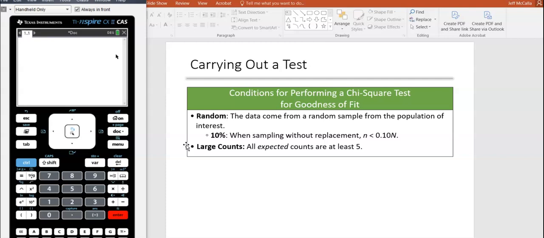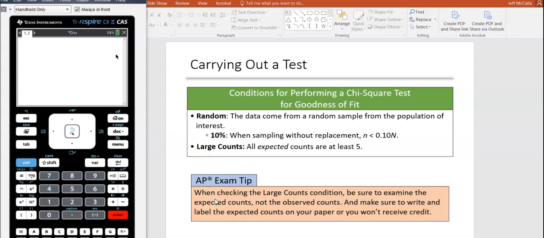The key thing you need to know is somewhere on your paper, you need to write all those expected counts. Oftentimes, I just put it in the table. I put a slash mark next to the number that's the actual count and put the expected count right next to it. So when checking the large count condition, be sure to examine the expected counts, not the observed counts, right? So you've got to write the expected counts somewhere. And sometimes the expected counts are just, all outcomes are equally likely, and so they're all going to be the same. That happens quite often, actually.